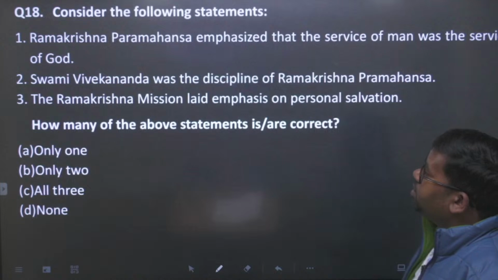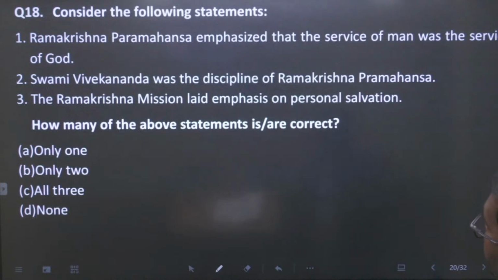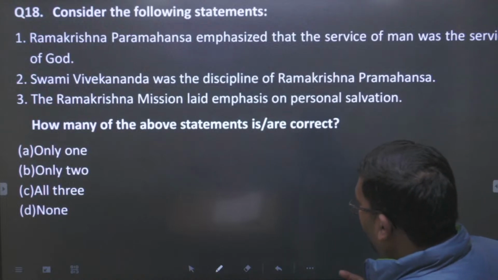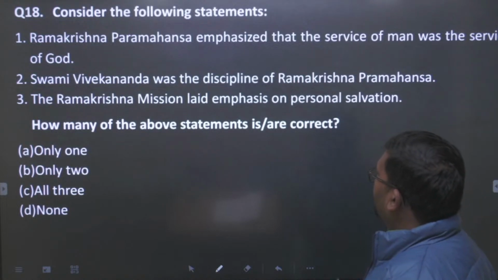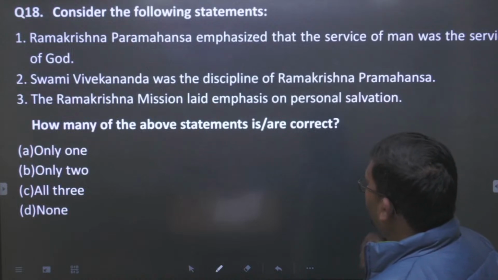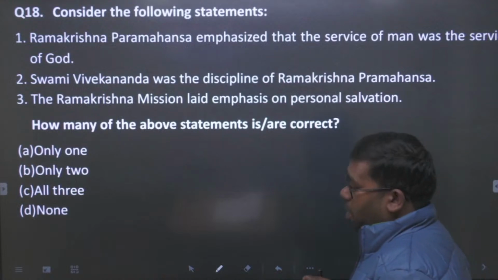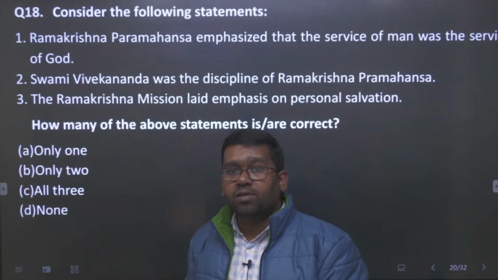Okay. In this question, the question is saying, consider the following statements. Ramakrishna Paramahans emphasized that the service of man was the service of God. Swami Vivekananda was a disciple of Ramakrishna Paramahans. Ramakrishna Mission laid emphasis on personal salvation. Okay. The question number 18, and which statements are true.